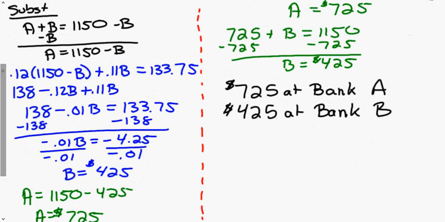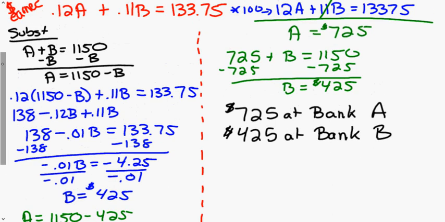So I started with the fact that A plus B equals 1150, and then I subtracted B from both sides. And then I wrote A equals 1150 minus B. I then took that and substituted it. So if you want to think about it, I took this and put it into the red equation, the earned one, instead of A. So I have 0.12 times (1150 minus B) plus 0.11B equals 133.75.